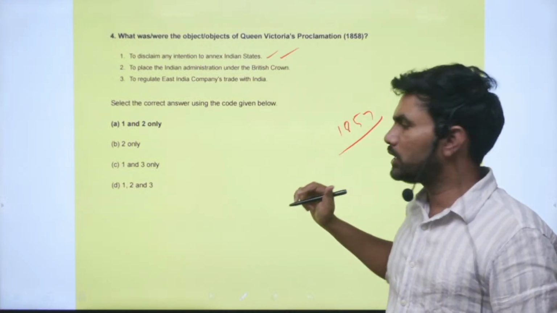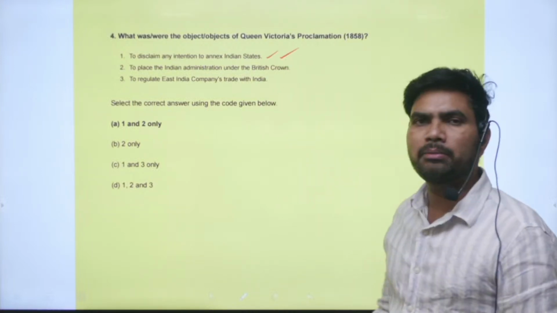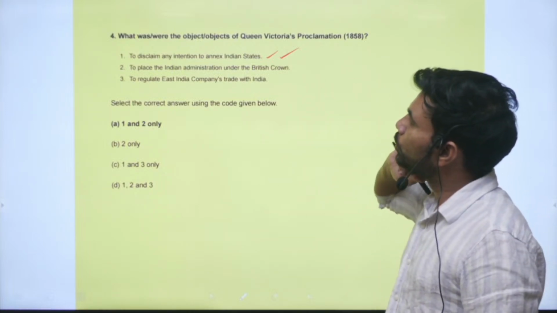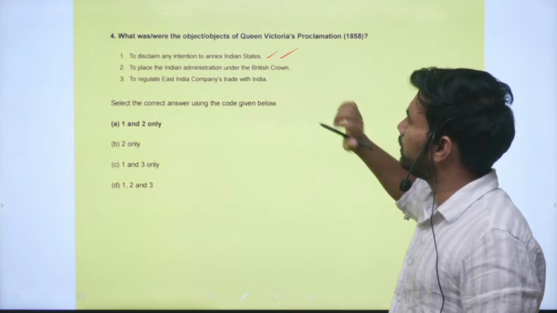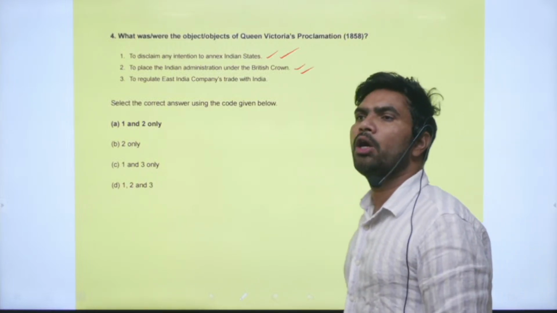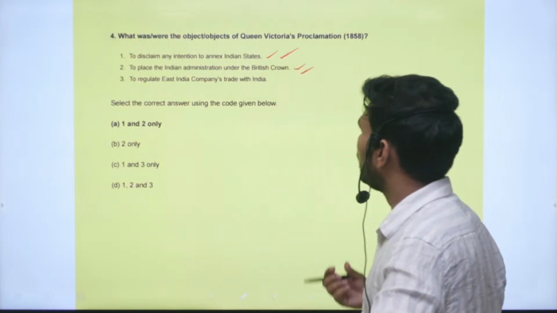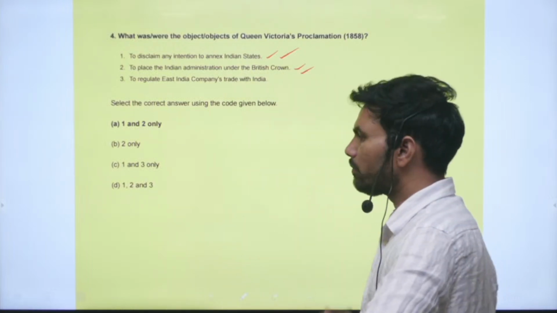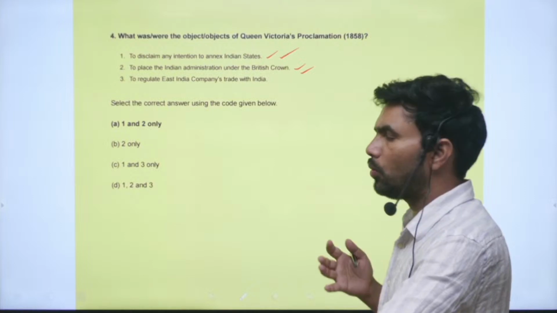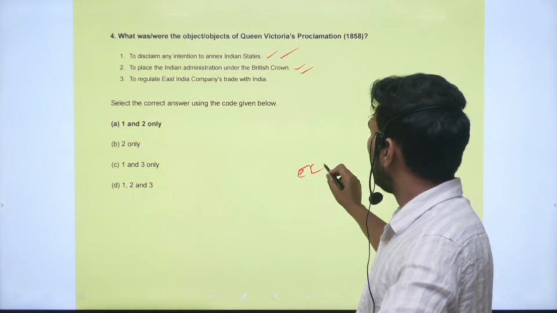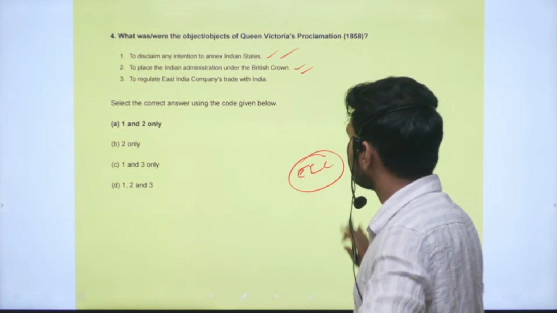After that, no Indian state was annexed by the British government. Next, to place the Indian administration under the British crown: yes, the crown directly acquired the powers over India. Before that, the East India Company was ruling India.